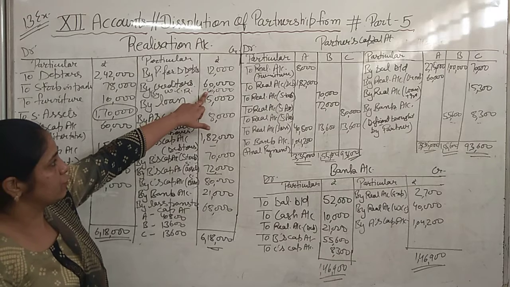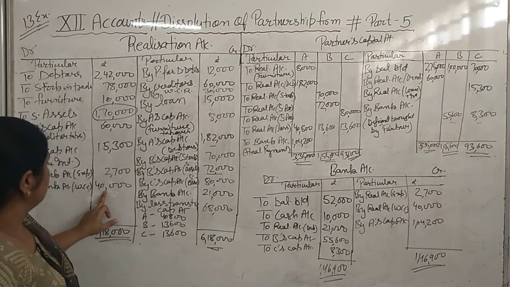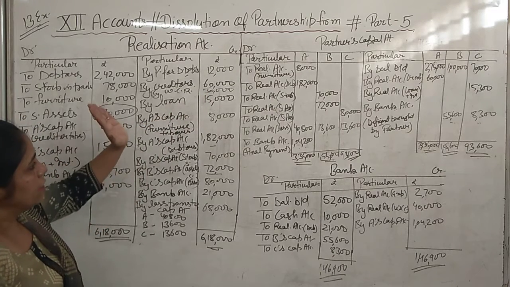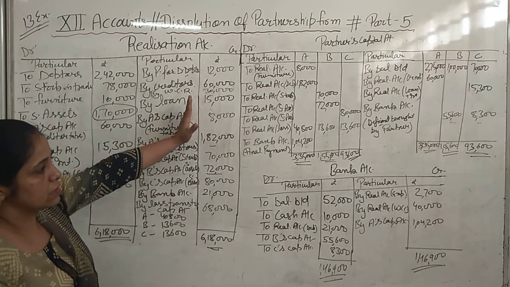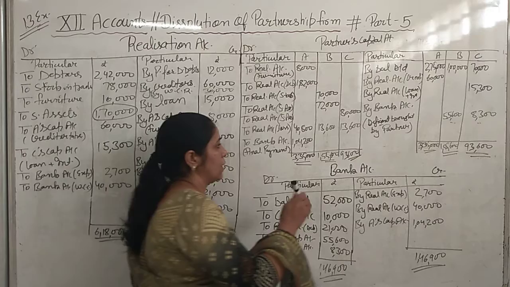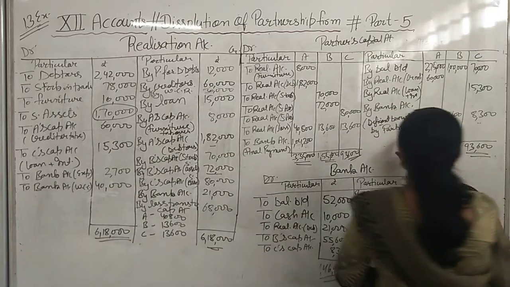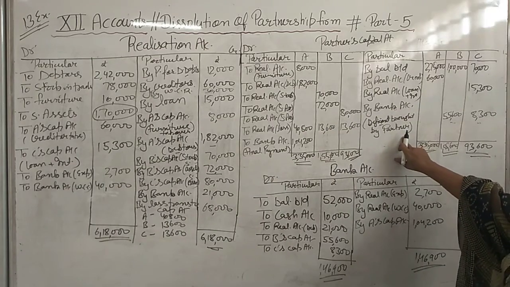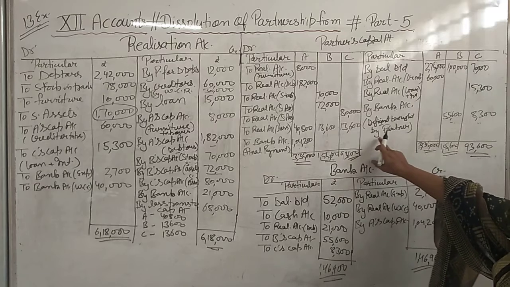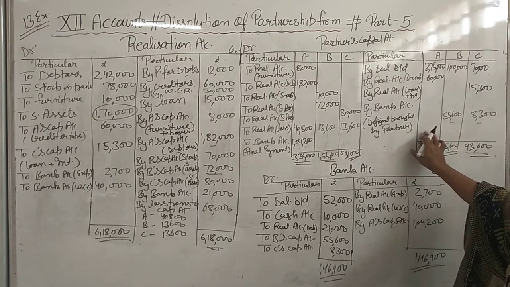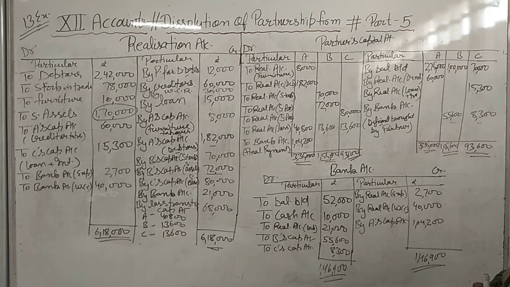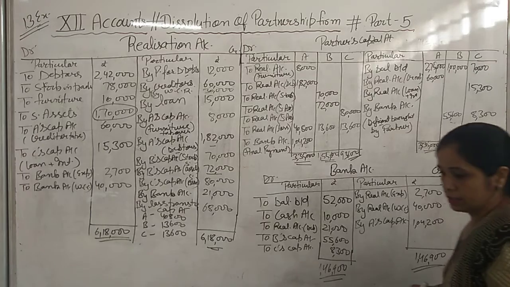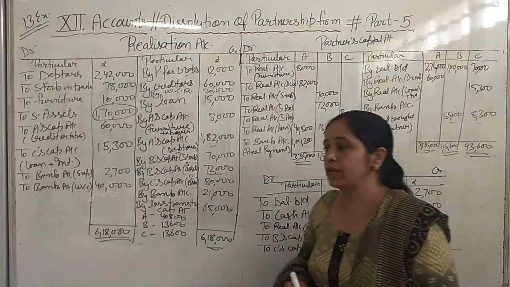We will transfer here 40,000 and make payment 40,000. That remaining 10,000 workman compensation reserve we will distribute to the partner by writing in the credit side of partner's capital account by workman compensation reserve in their profit sharing ratio. Okay. So this is all about the resolution of the partnership form full-fledged question.